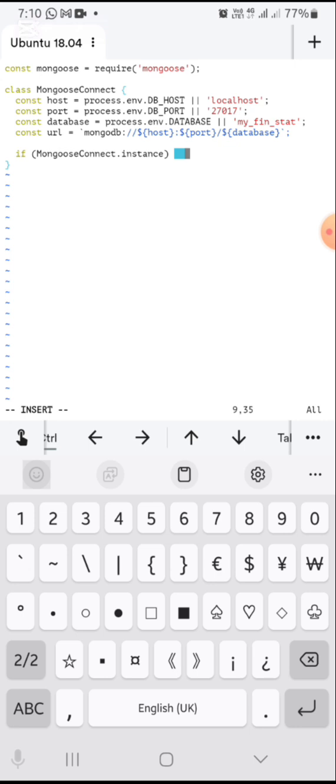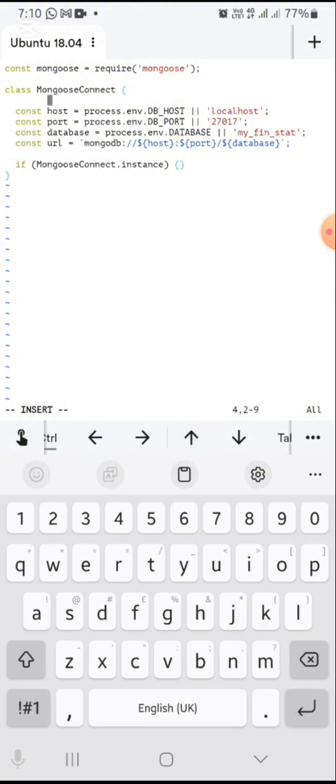Oh, and before I do that, I forgot something important. I should have put all this in a constructor.